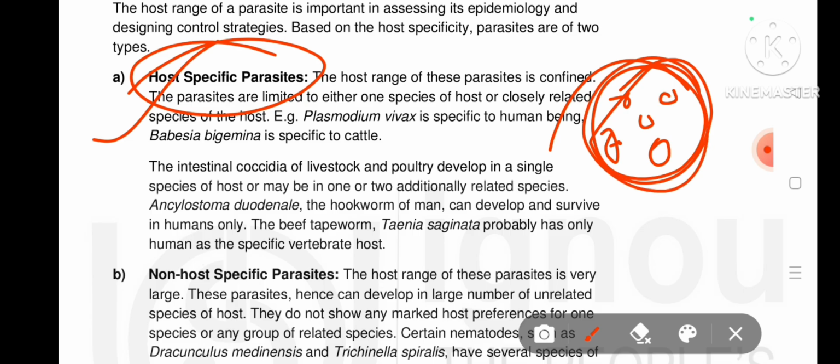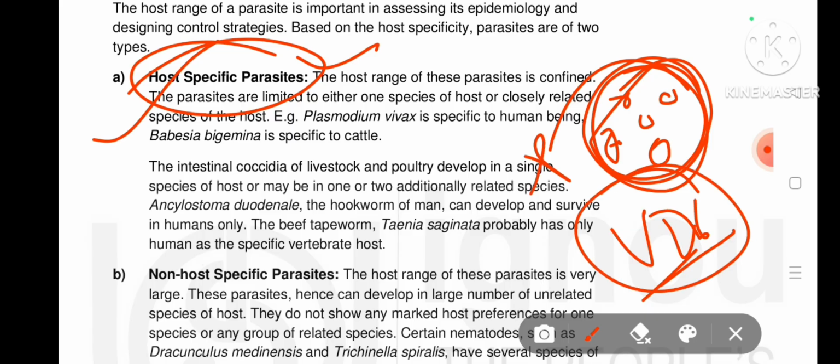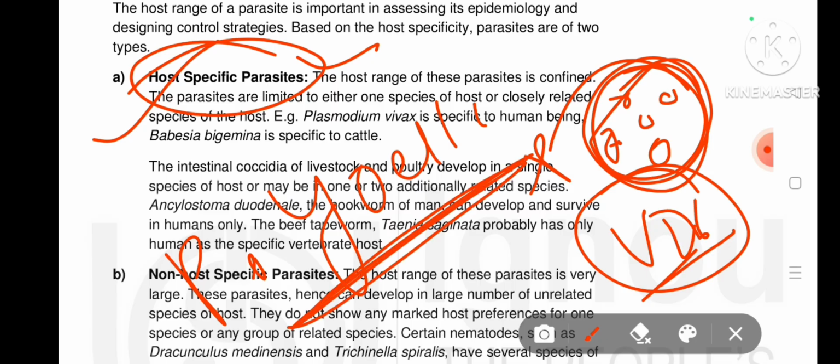Some examples of host specific parasites are viruses. Some viruses affect only humans, not plants. Another example is Plasmodium yoelii, which affects only mice, not humans.